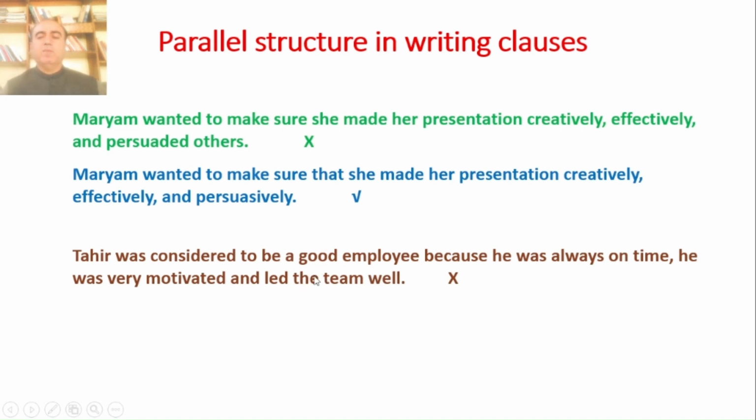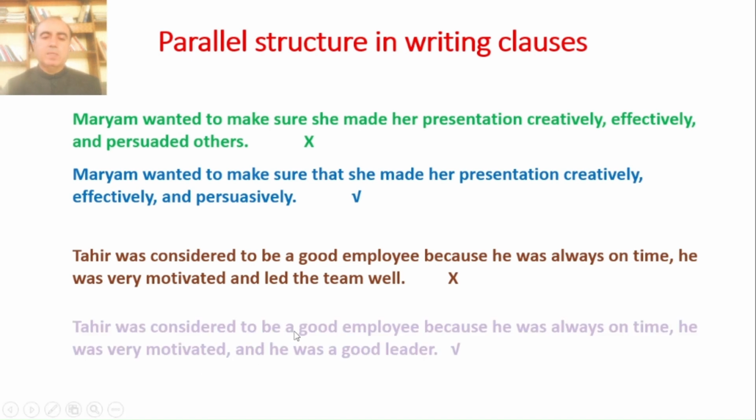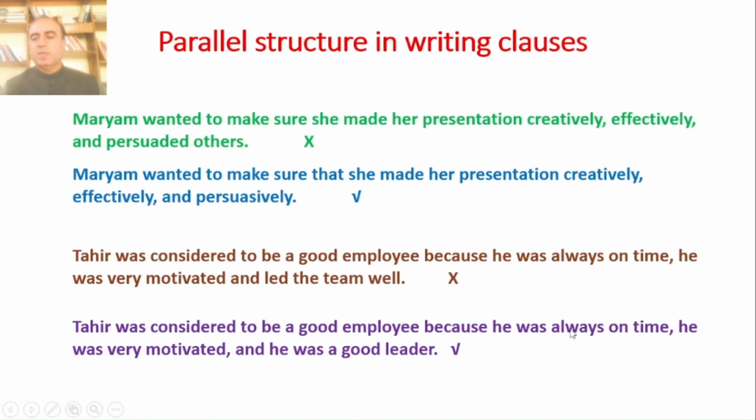Now this is an error of clauses which are not in the parallel form. Let us make them into the parallel case. Tahir was considered to be a good employee because he was always on time. He was very motivated and he was a good leader. So in this way, we address the error by supplying a needed subject here.